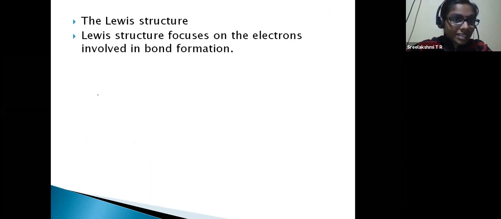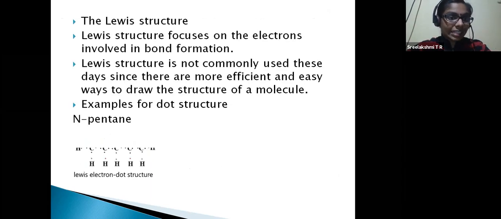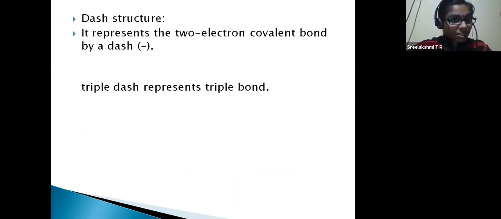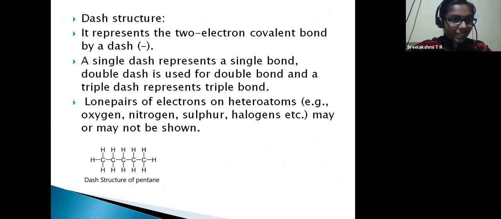This is the Lewis structure in detail, but you don't have to write it down. It is not used anymore and is not important for the entrance examinations, so forget this. Now, the dash structure is important. How to write it, I have described here. Write it in your own language. It represents the two-electron covalent bond by a dash.